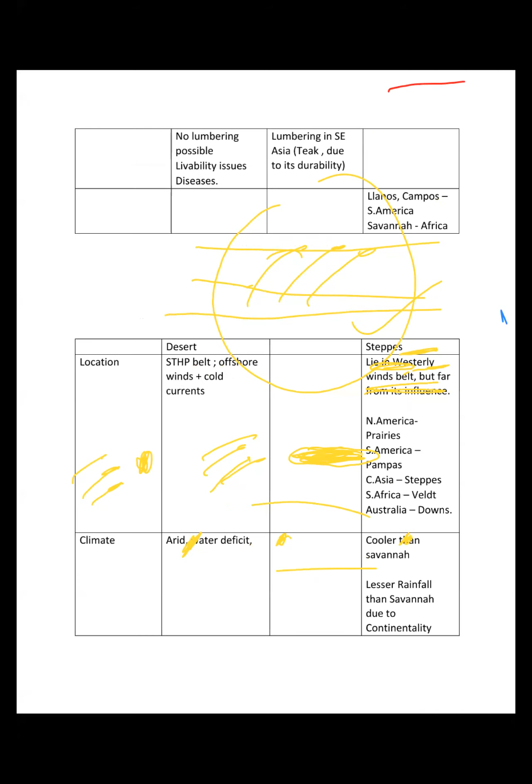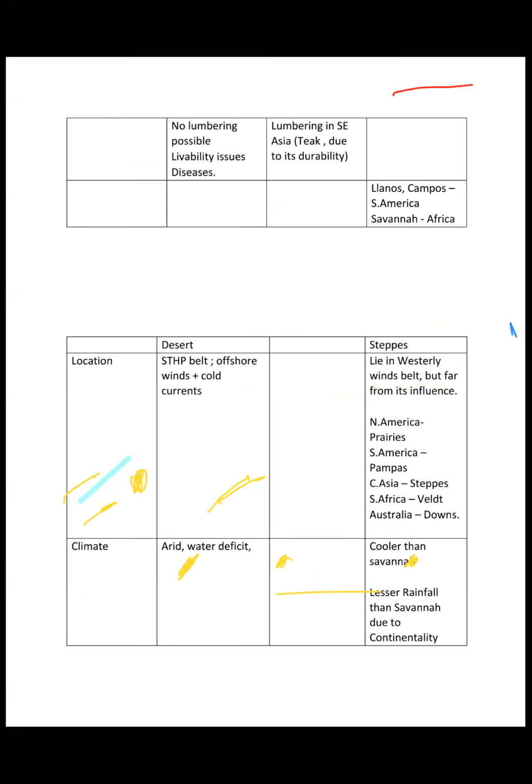So I mentioned the names here. North America prairies, South America pampas, Central Asia steppes, South Africa veld, and Australia downs. Names you should at least know, right? It is cooler than savanna. Why? Because of the latitude effect. Lesser rainfall than savanna due to continentality, which I discussed.